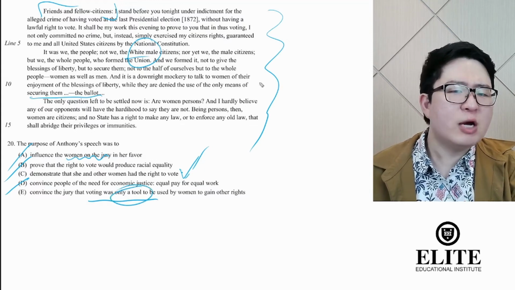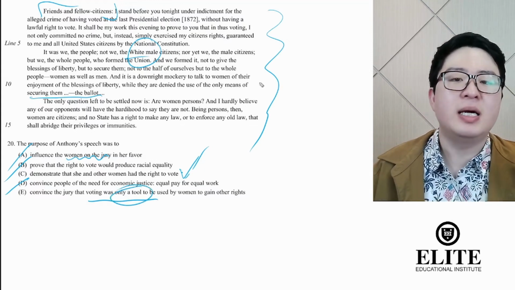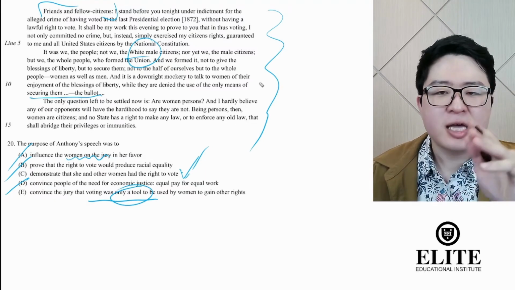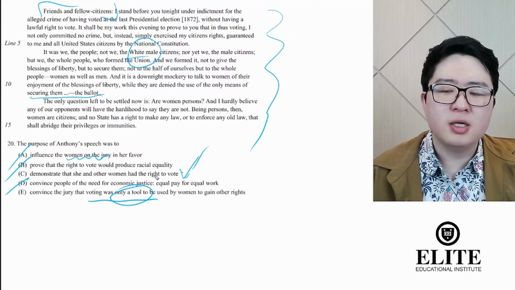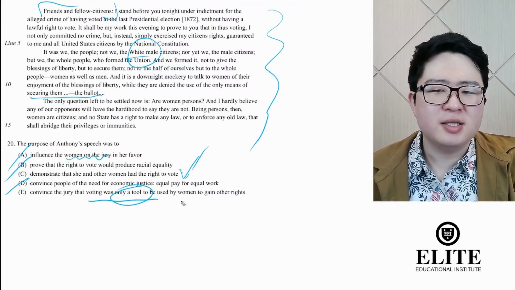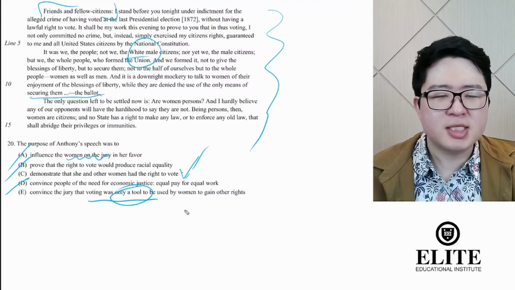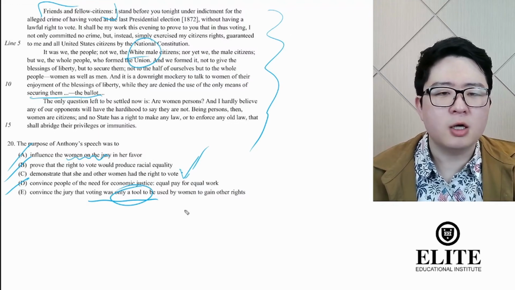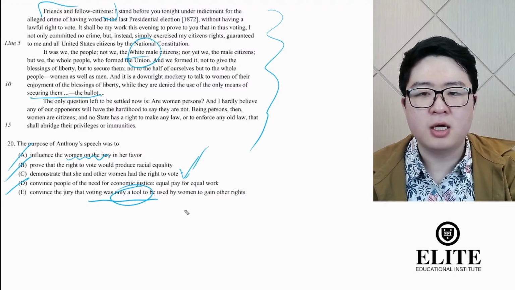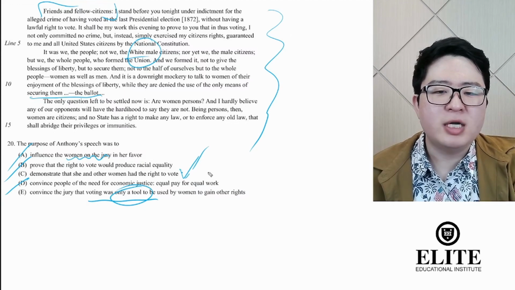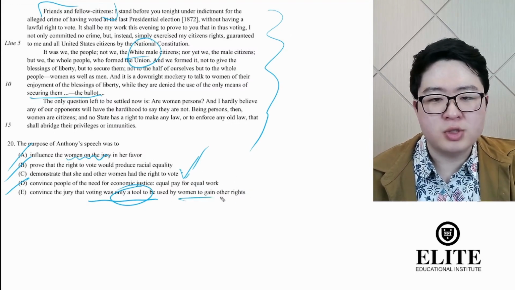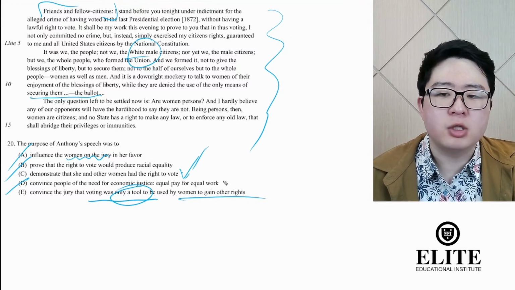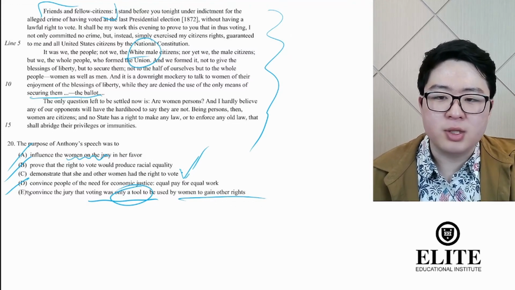She's saying that women fundamentally have the right to vote, being that they're citizens, being that they're people. So E is too specific an answer choice because it puts a slant, a focus on her argument that doesn't exist in the text. She argues that women have the right to vote fundamentally as people, not just as a tool to gain other rights. That's too narrow an interpretation of her argument, so we can strike out E.